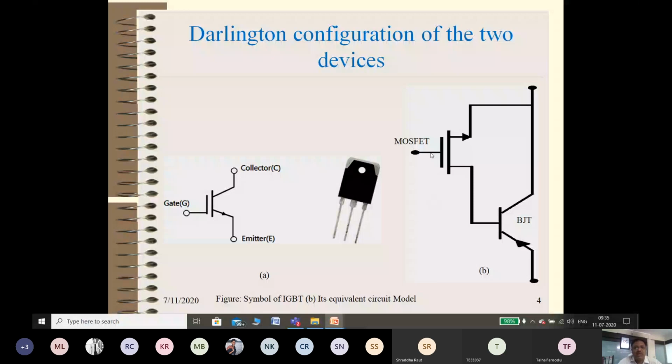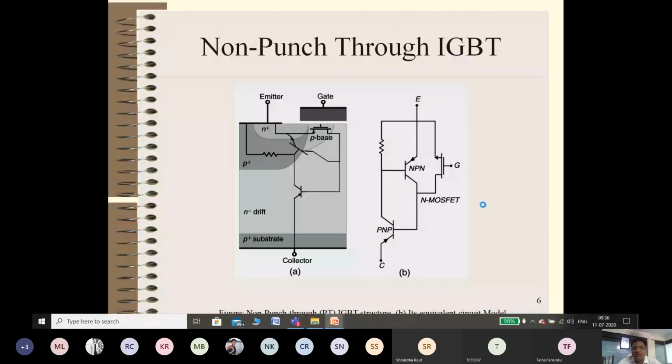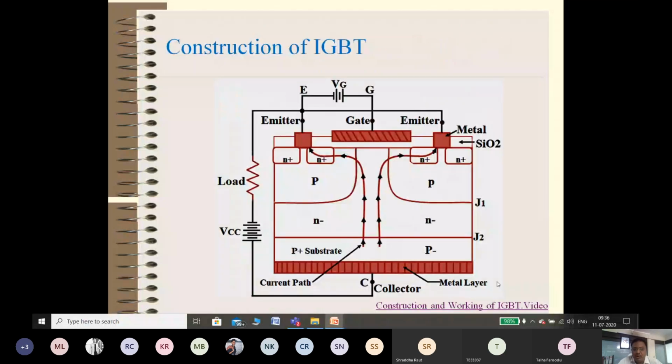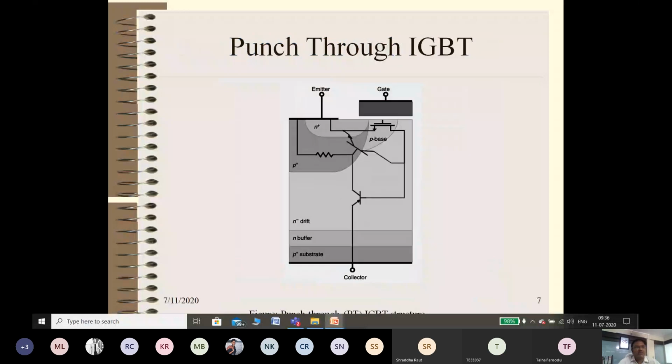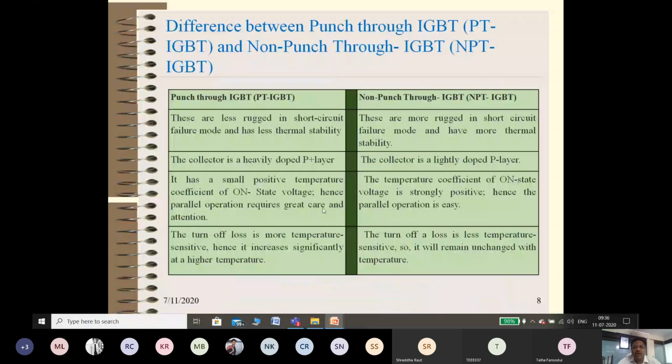So we have seen in the last lecture the construction of a MOSFET. One video I have shared with you, that is also with you. If you see that video properly, you can understand each and everything, that is the construction as well as the working of IGBT. Now, the difference between punch through IGBT and non-punch through IGBT is given here.